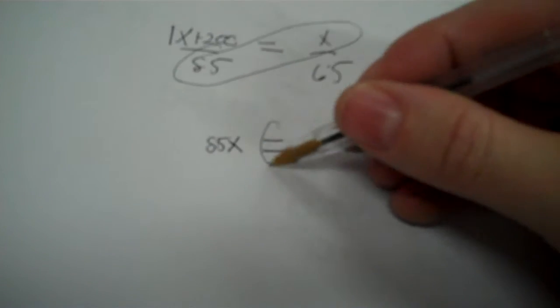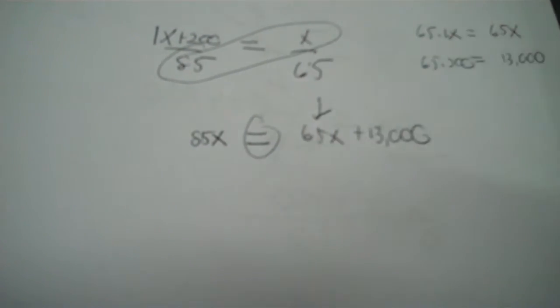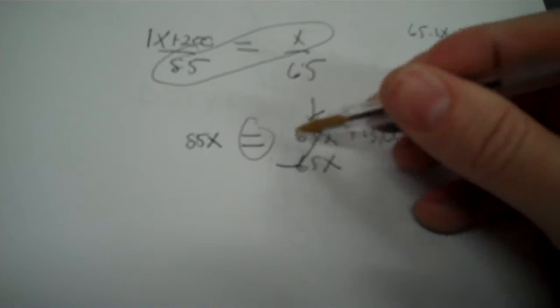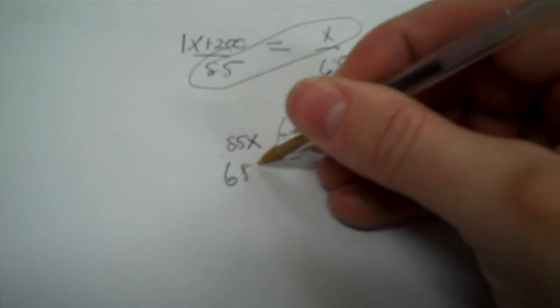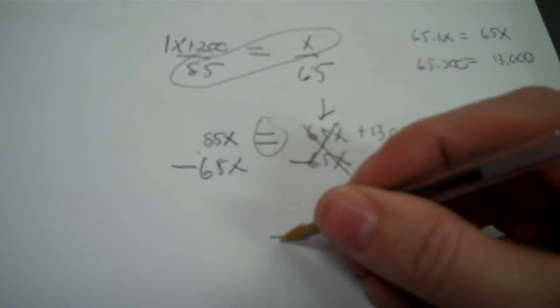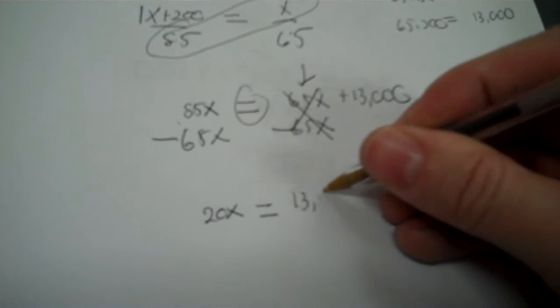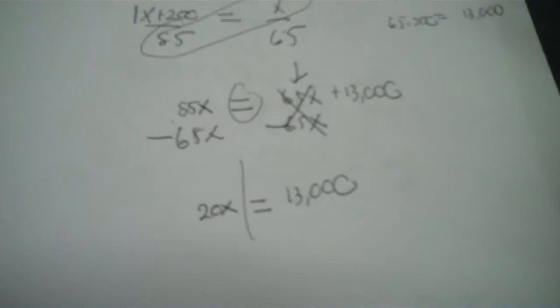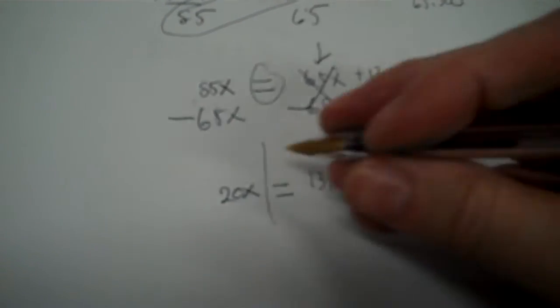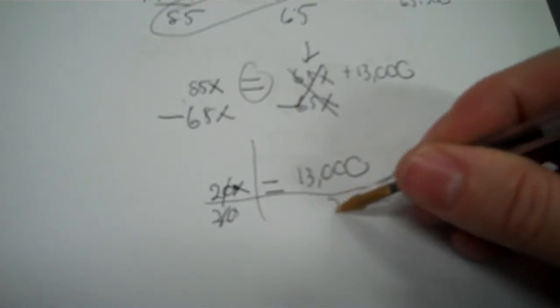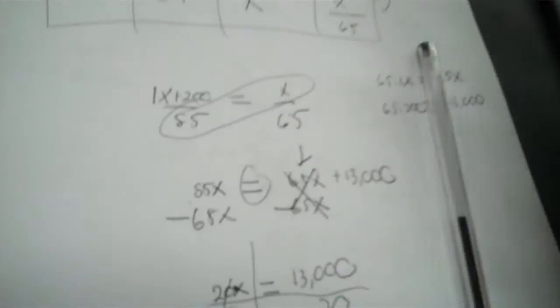Now you got two different x's, but let's get rid of the 65x. Get rid of your smaller one by subtracting. Line up your equals, that's 20x, and over here you have 13,000. Now, the only thing that's happening to the only x I have is multiply by 20, so we divide by 20. So 13,000 divided by 20 is 650.